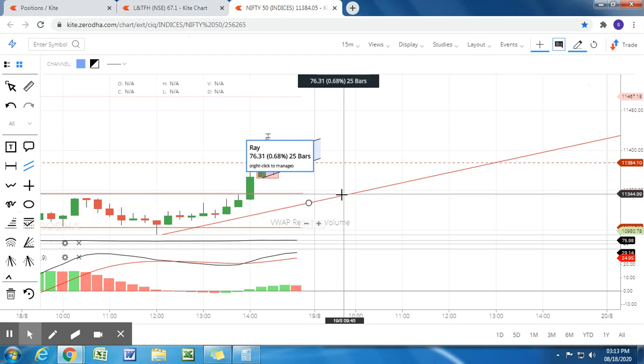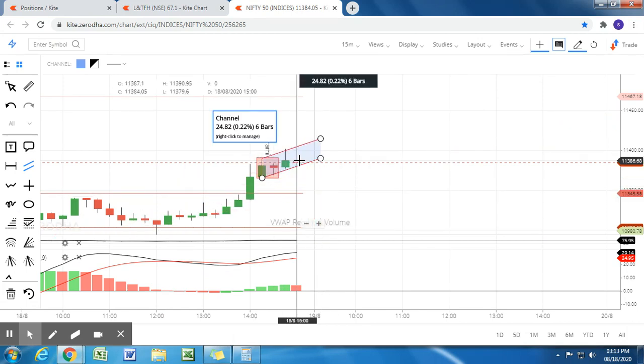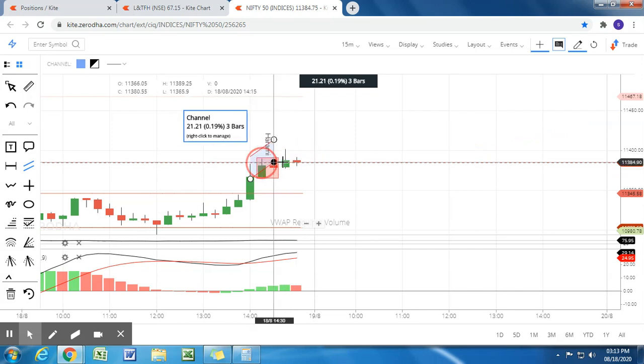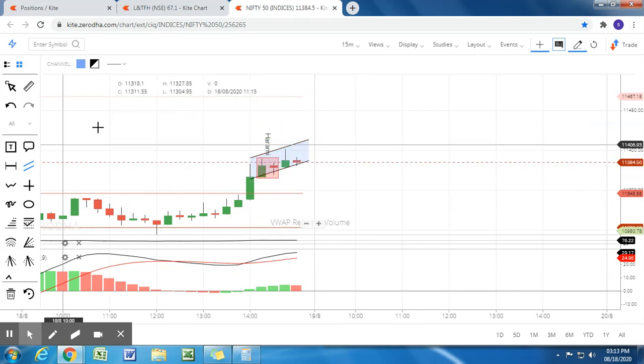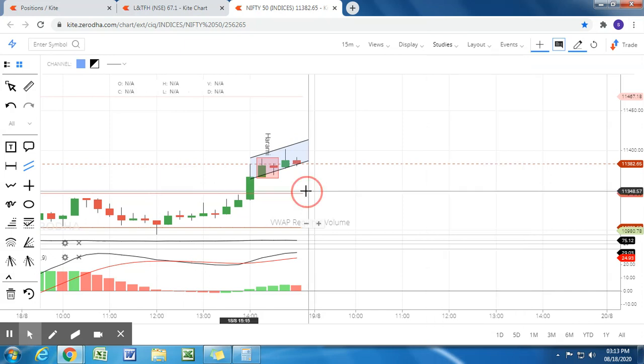I would like to mention how I trade here. So here is the trend line. I already drew it. This kind of channel, I use it to draw the trend line here in Zerodha. And of course in studies, what I'm using: moving average, 200 days EMA, pivot points, VWAP, RSI, candlestick patterns, MACD.